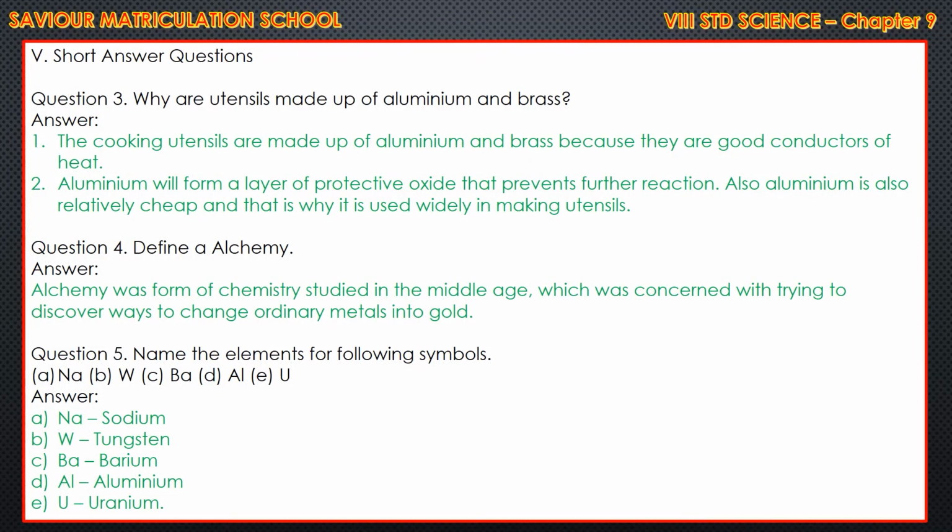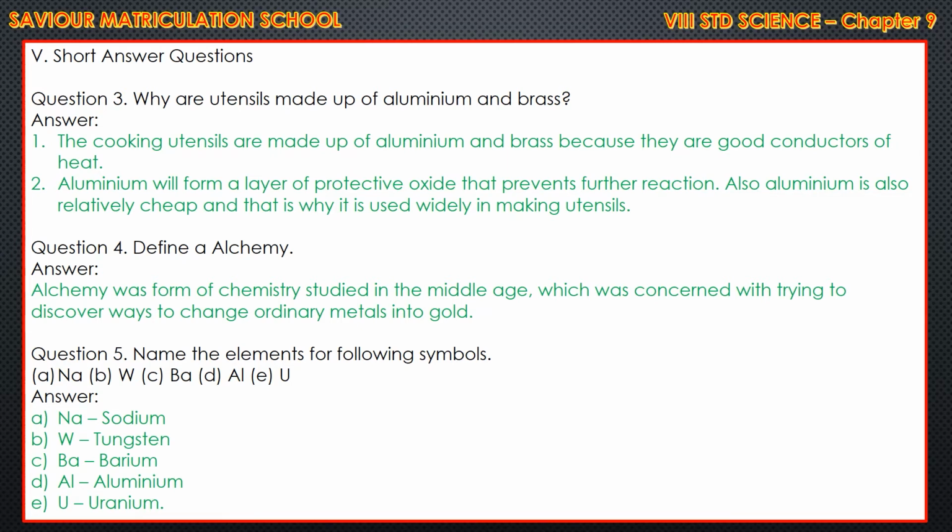Why are utensils made up of aluminium and brass? The cooking utensils are made up of aluminium and brass because they are good conductors of heat. Aluminium will form a layer of protective oxide that prevents further reaction. Also, aluminium is relatively cheap, and that is why it is used widely in making utensils. The word also is there twice, only once is enough.